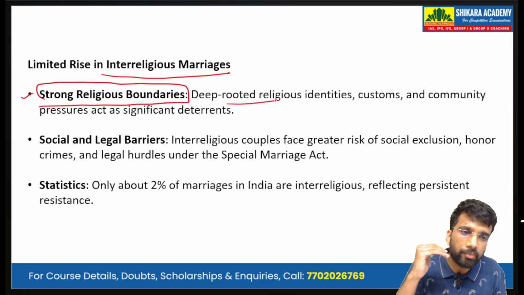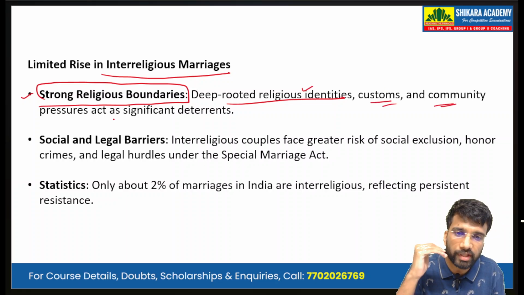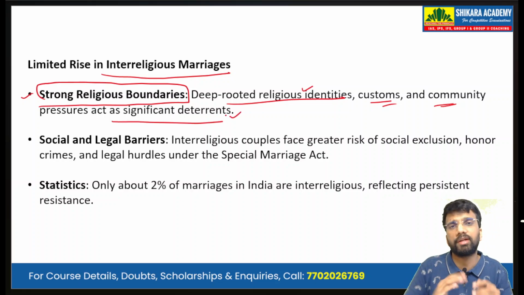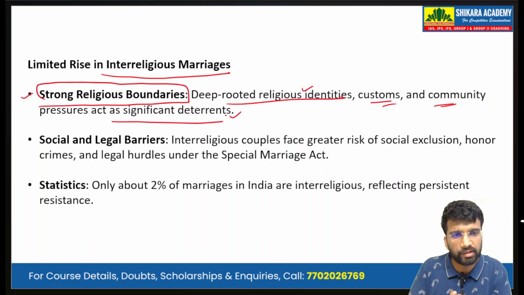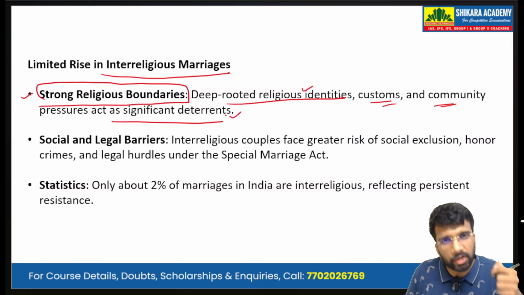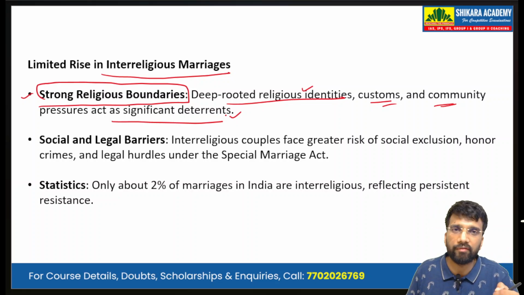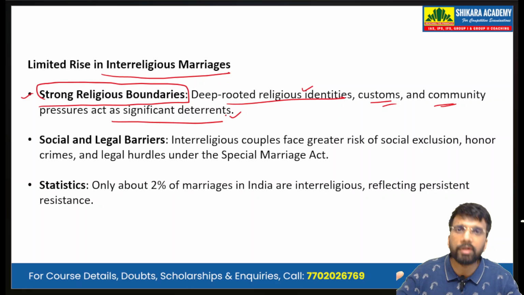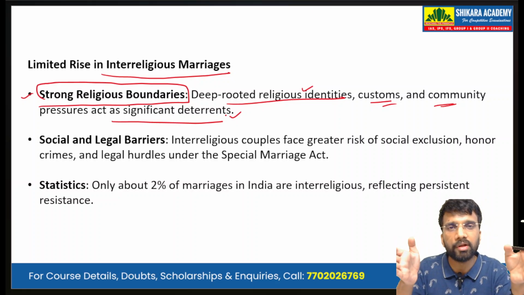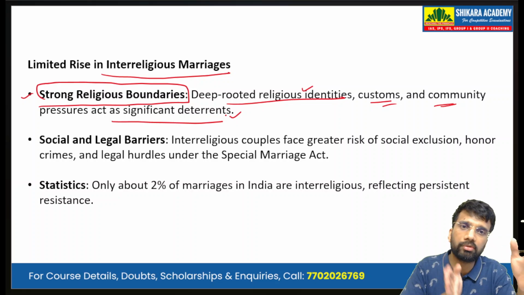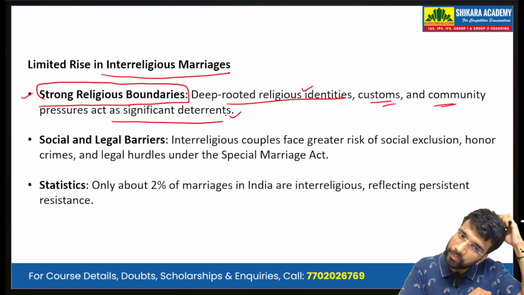In India, we have deep-rooted religious identities, customs, and community pressures that act as significant deterrents. The customs are different, and there are community pressures on the couples who try to go the interreligious marriage way.